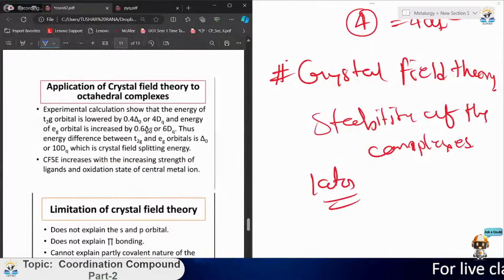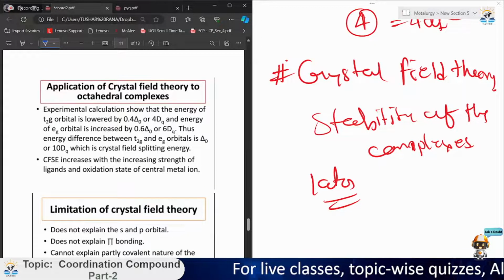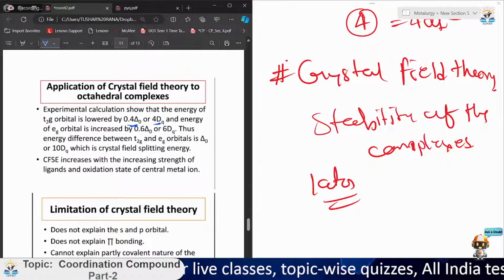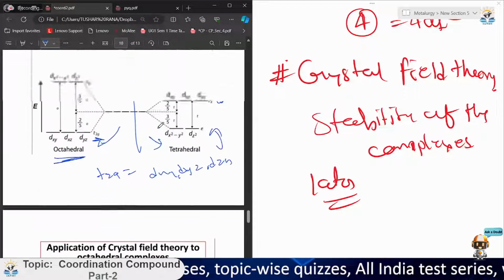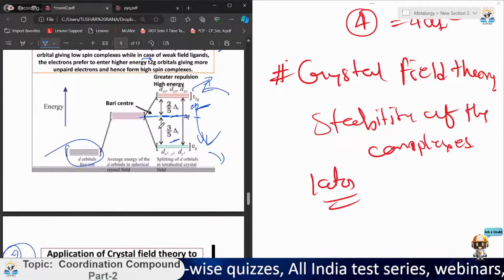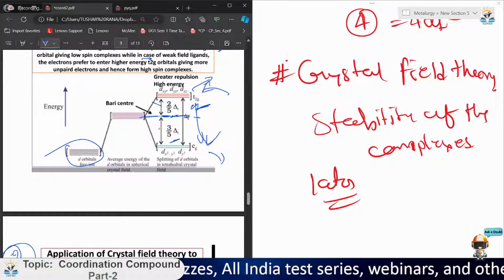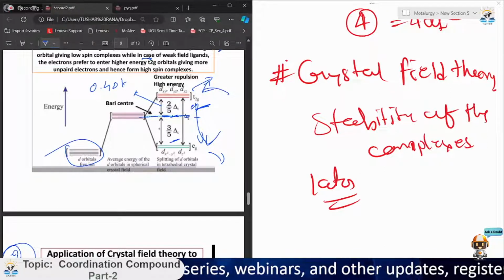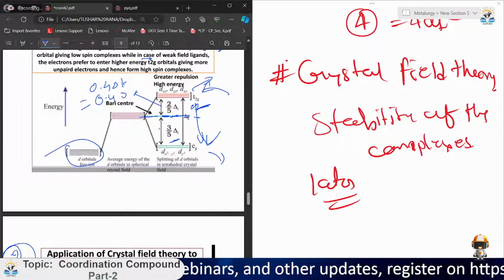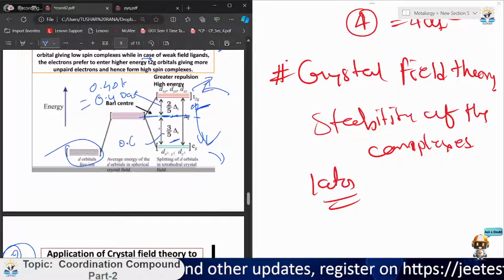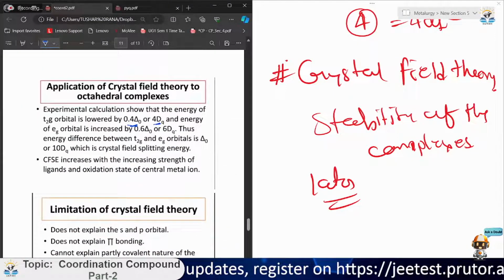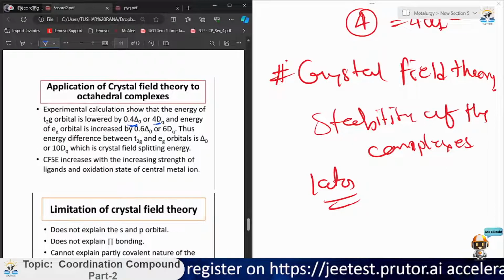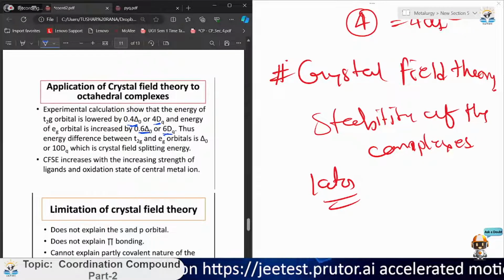Now, some applications of crystal field theory to octahedral complexes: experimental calculations show that the energy of the T2g orbital is lowered by 0.4 delta naught. I have shown you a table. If you calculate 2 by 5, it is 0.4 delta naught, which is also written as 0.4 dq. And the energy of the eg orbital is increased by 0.6 delta naught, or 6 dq.